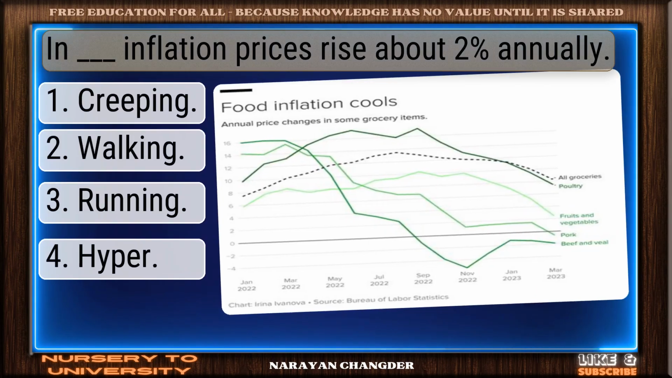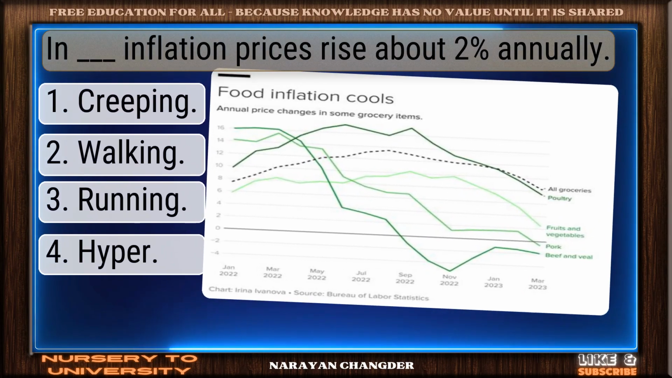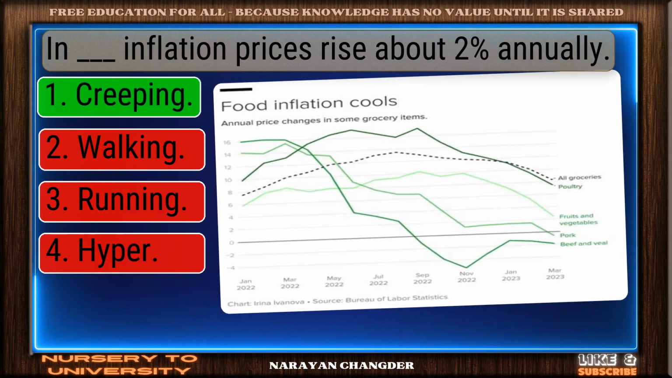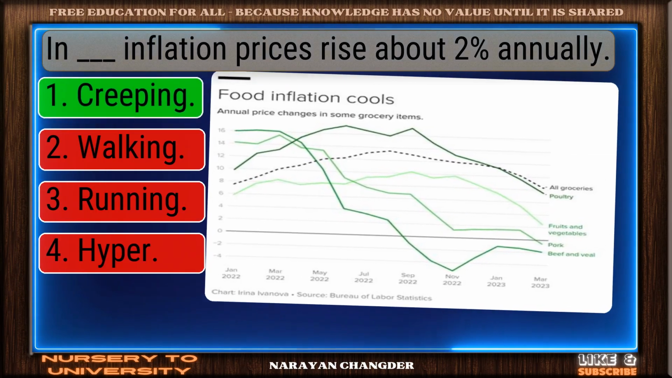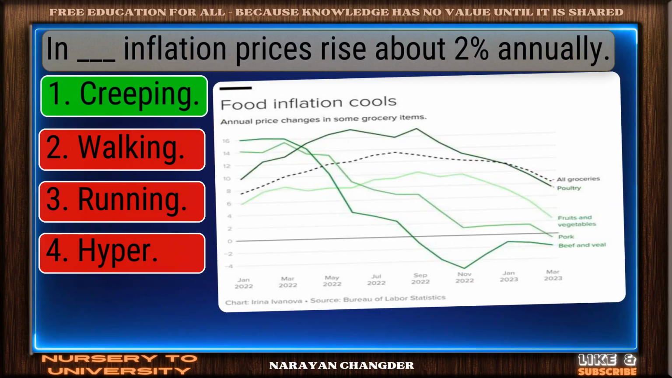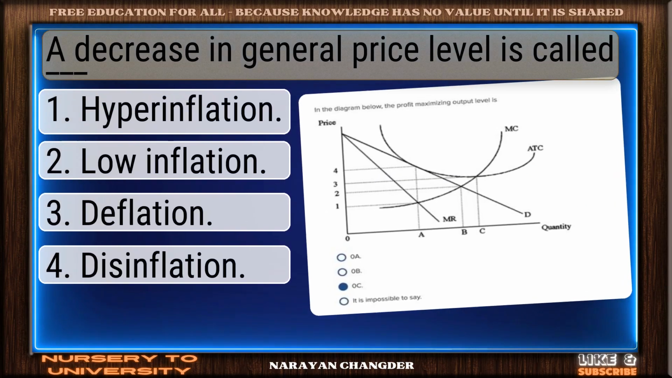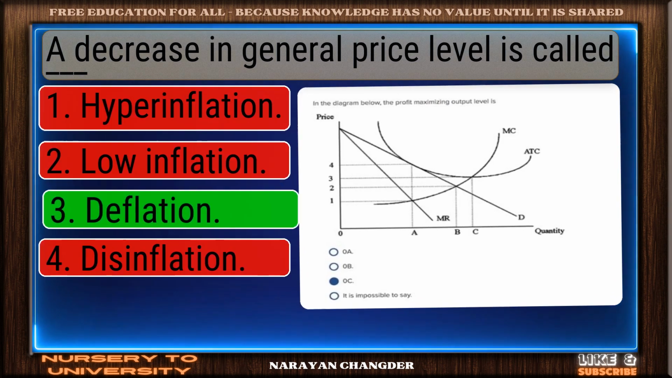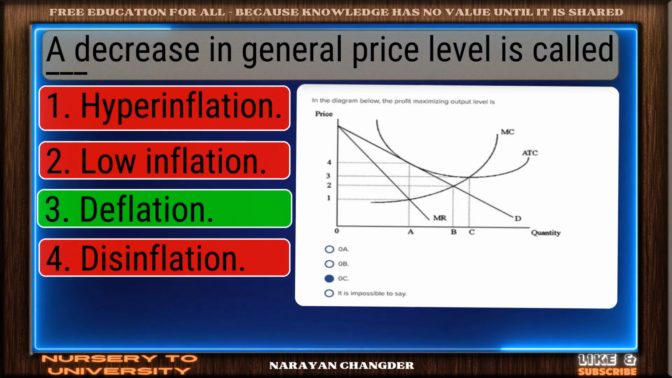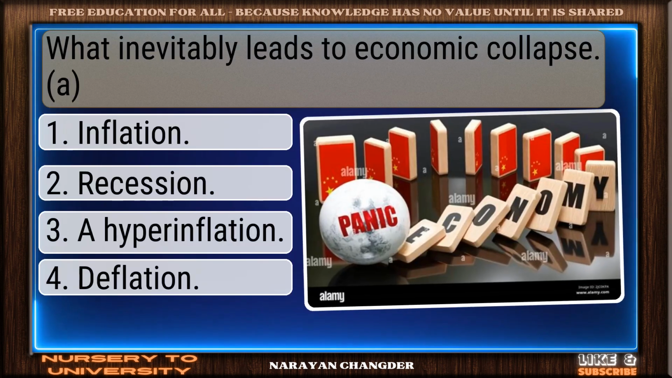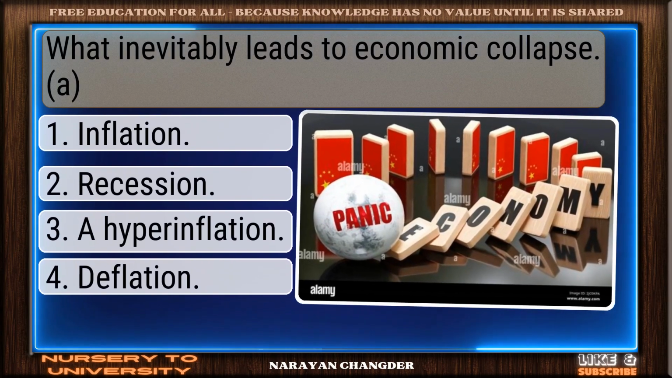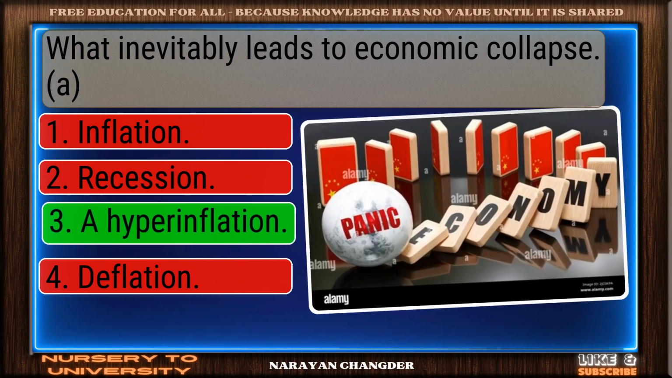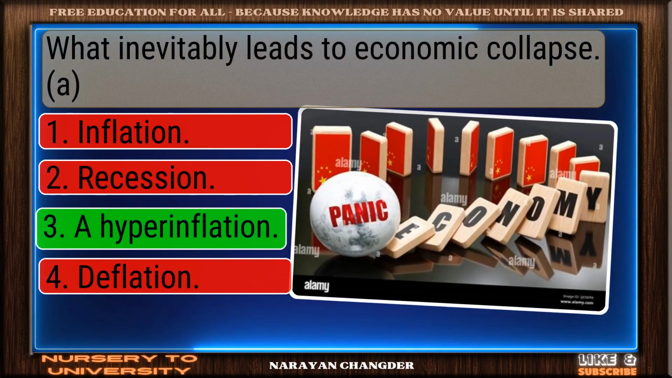In dash inflation, prices rise about 2% annually. Exactly. Creeping makes sense, and it is the right choice. A decrease in general price level is called dash. Nice work. You chose deflation, and it is correct. What inevitably leads to economic collapse? On track. Hyperinflation is the correct answer.